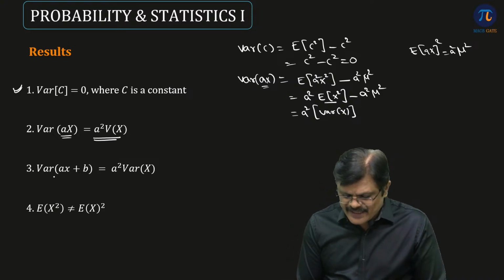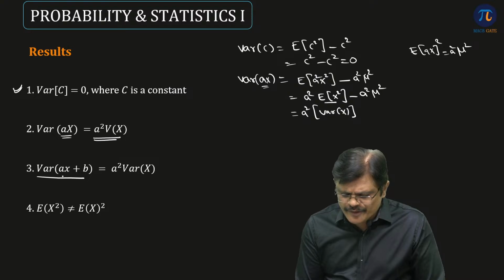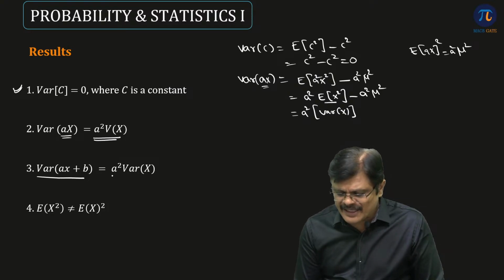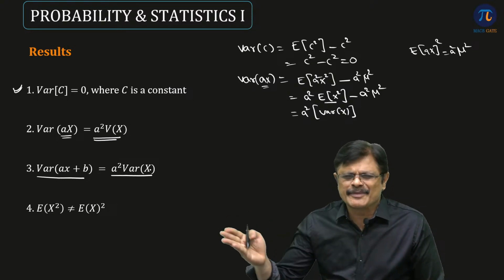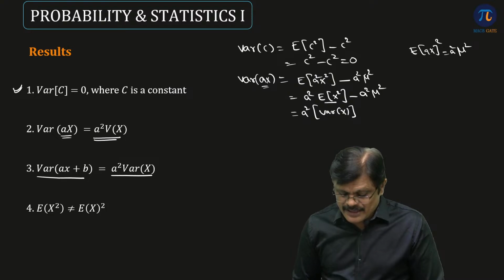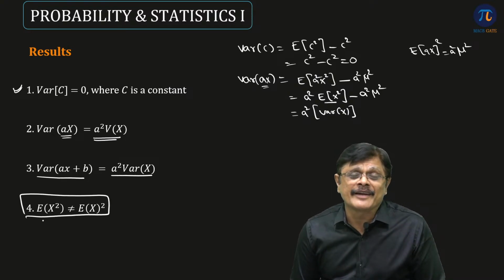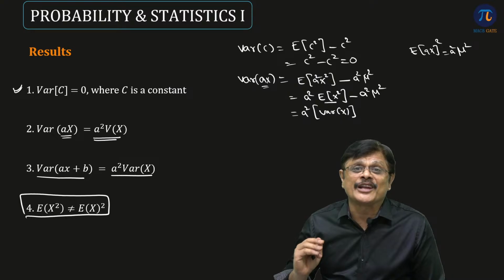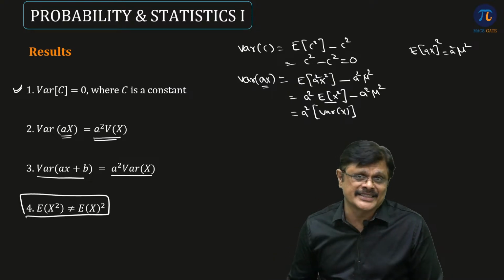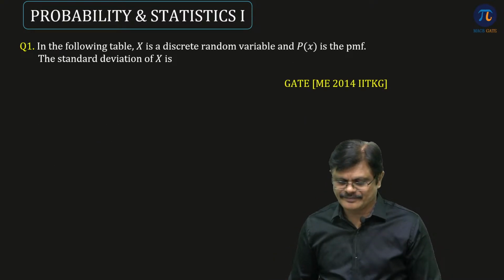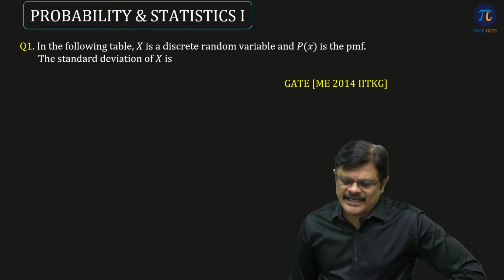Got it? Next one, you can combine these two. Variance of ax plus b will be a square into variance of x, because variance of constant is 0. But here I already told you, please be careful with this. Expected value of x square is not equal to expected value of x whole square. They are two different things. Please be careful. So now let us take up some problems.